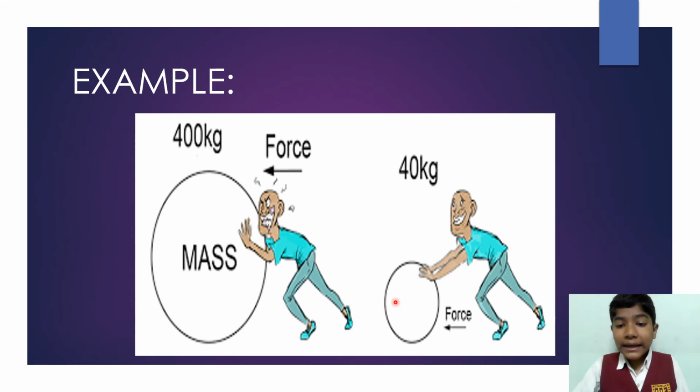In the second case, the weight is less. It is only 40 kg. So the man is going to move it freely because there is less inertia because of less mass. Less mass means the resistive property is going to be less, and the man is going to push it very easily because of less inertia. Now let's move to the next.